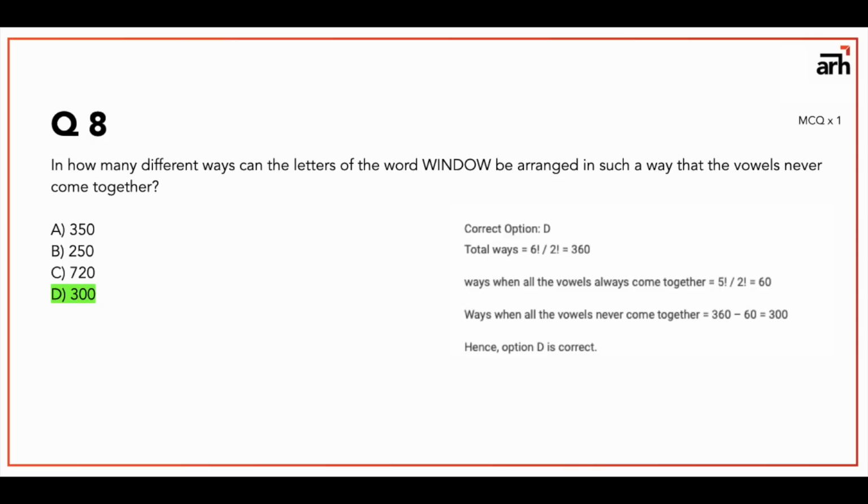Now we had 360 as all the possible combinations, and vowels come together is only 60 times. So when vowels will not come together would be 360 minus 60, that is 300. So this question ka answer is 300.